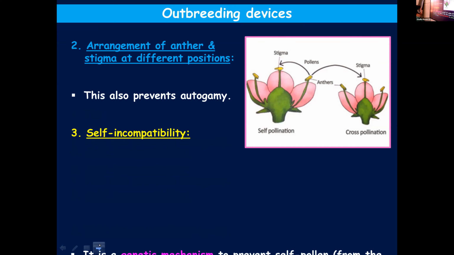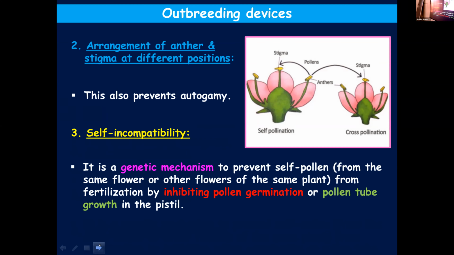Third one, self-incompatibility. It's a genetic mechanism to prevent self-pollen from fertilization by inhibiting pollen germination or pollen tube growth in the pistil. You know that once pollen falls on the stigma, pollen should germinate, then it should form a pollen tube, and then the pollen tube carrying the male gamete should grow towards the ovule to bring about fertilization. That is a normal procedure.